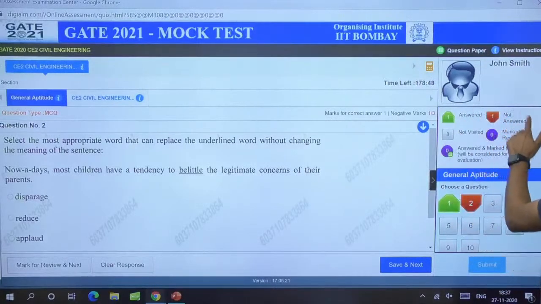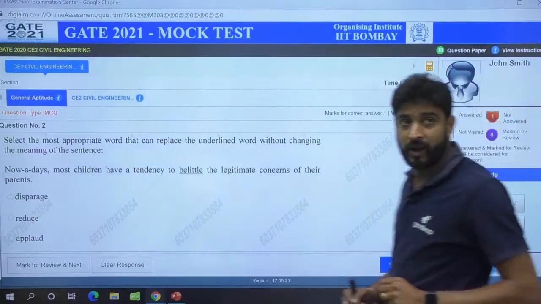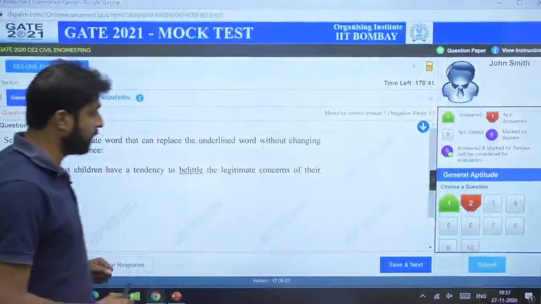Answered means the green color, not answered means the red color, and not visited, that is the white color, is basically given in the form of white color. So you have to remember like this.